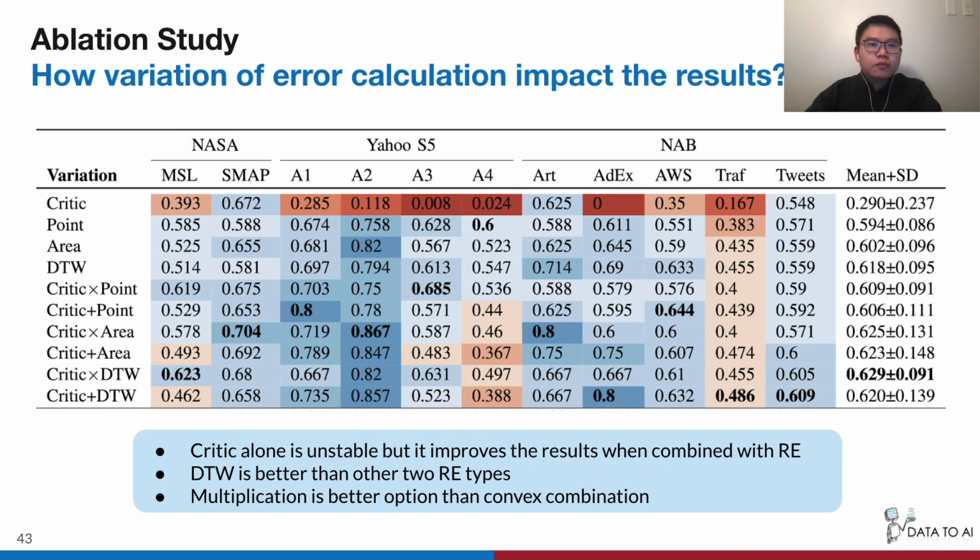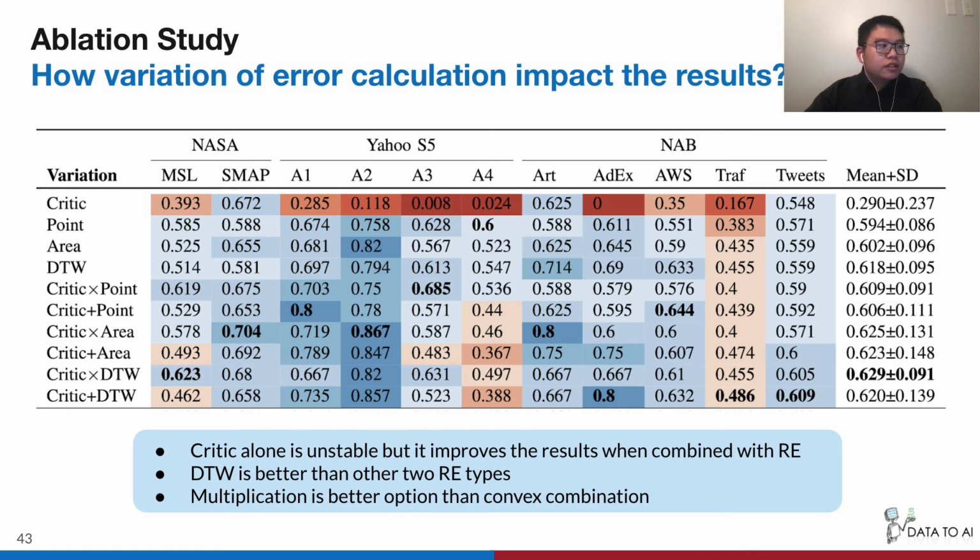In addition to the benchmarking results, we also conducted an ablation study to investigate how variations of the discrepancy calculation impact the results. From the table, I want to highlight 3 insights we thought interesting.